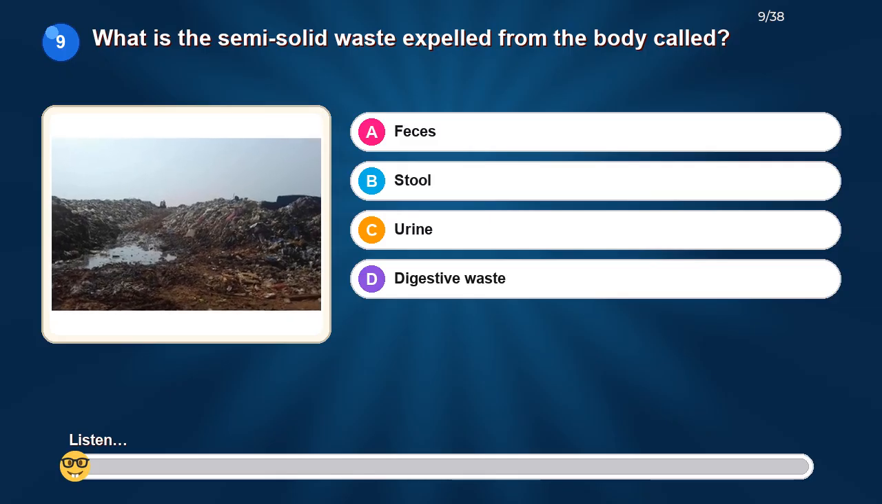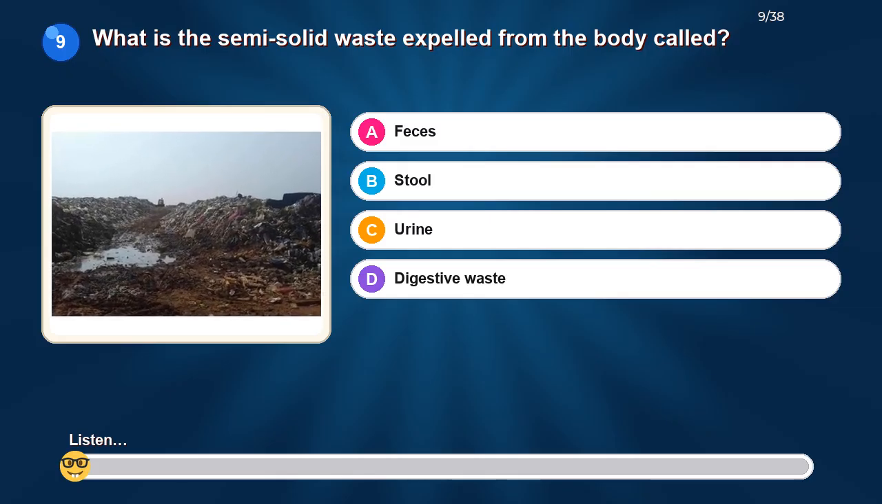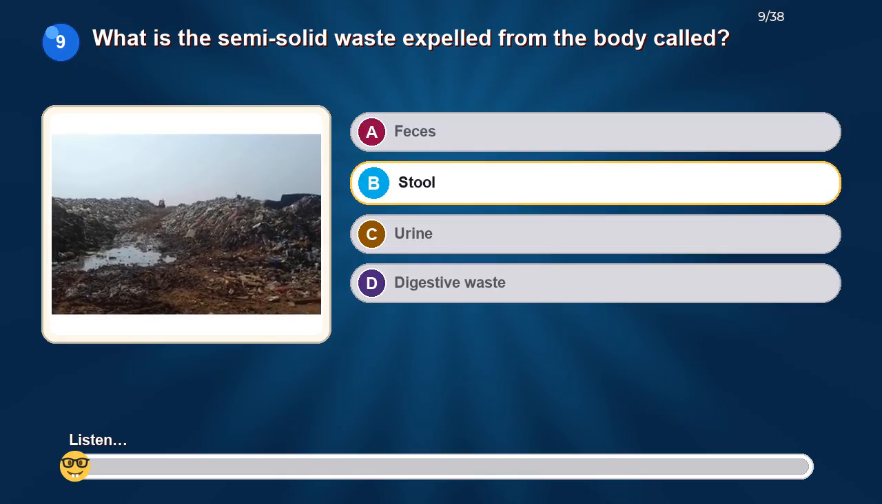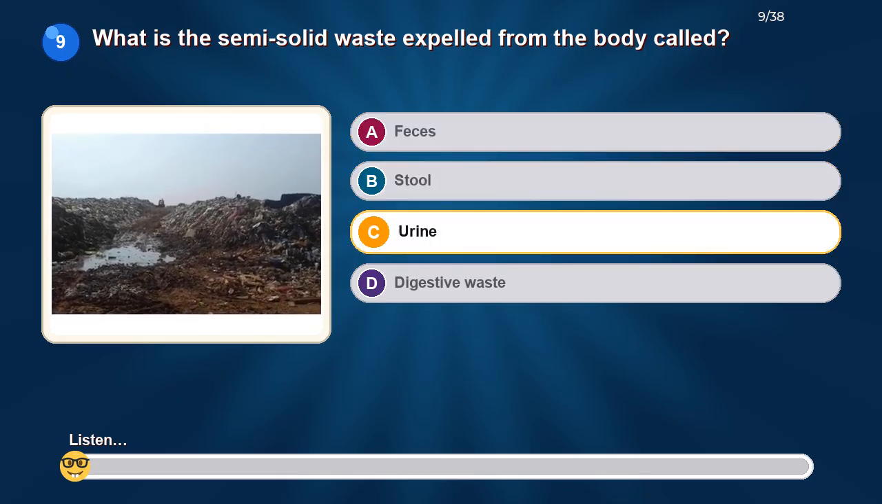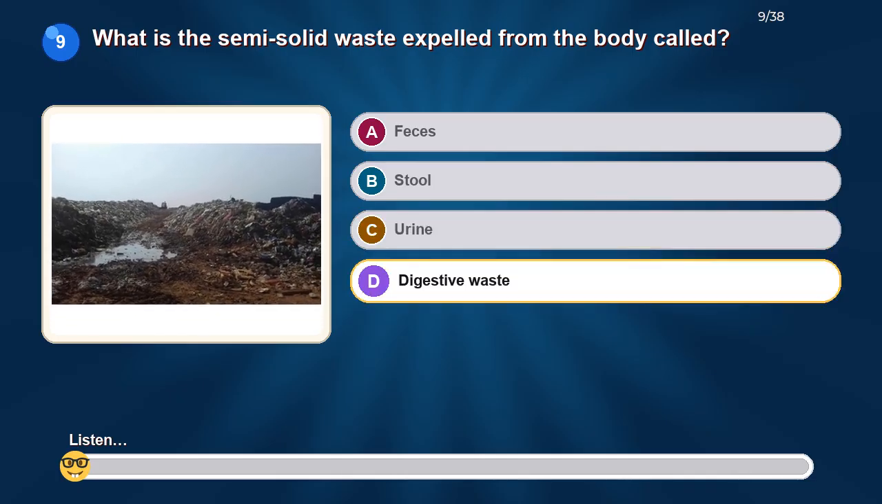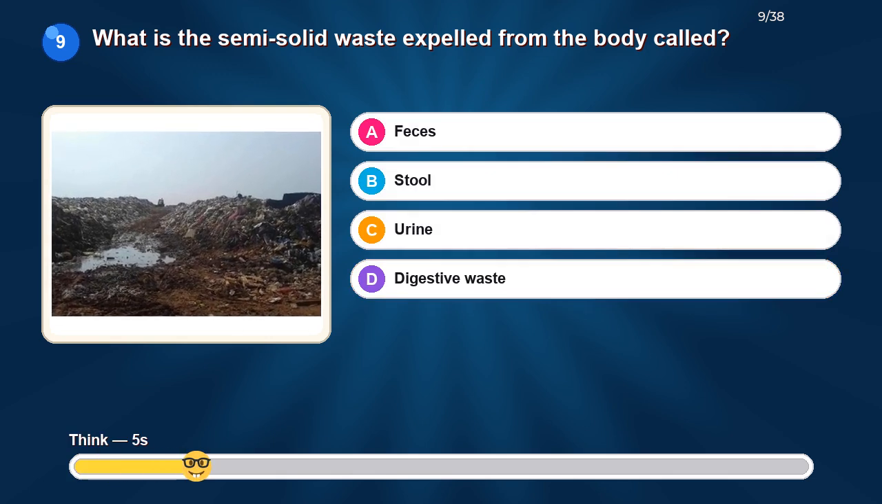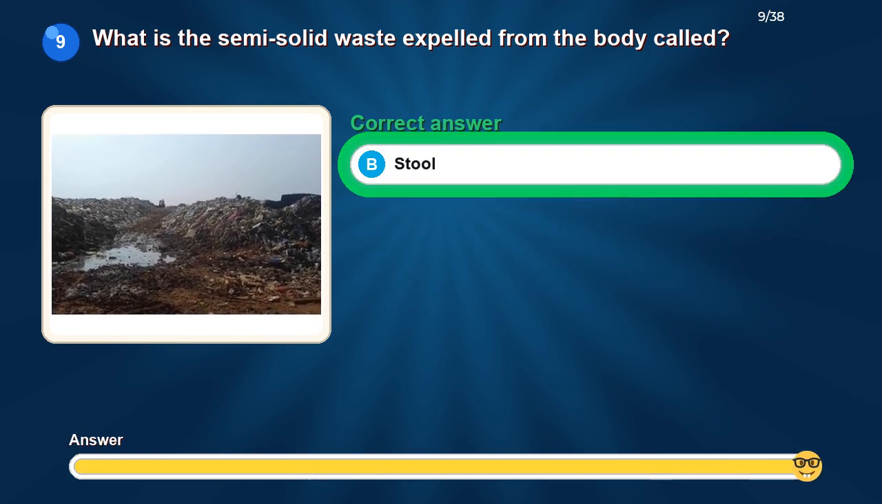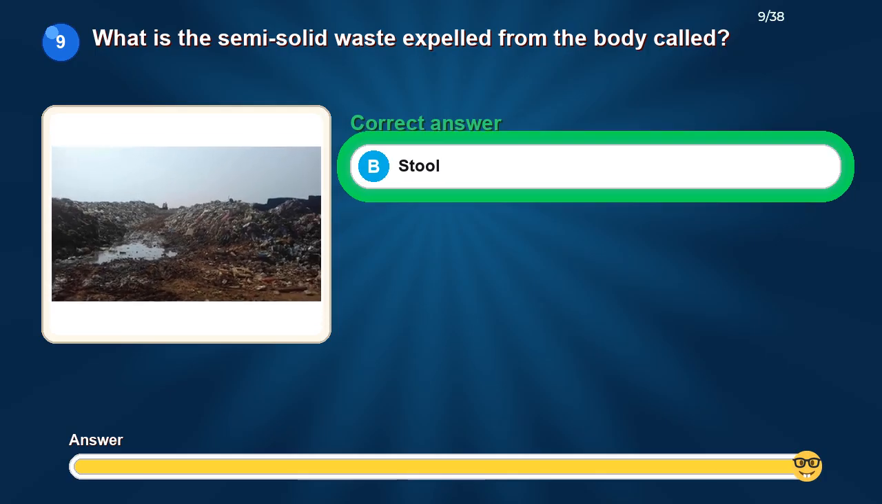What is the semi-solid waste expelled from the body called? Option A: feces. Option B: stool. Option C: urine. Option D: digestive waste. The correct answer is stool.